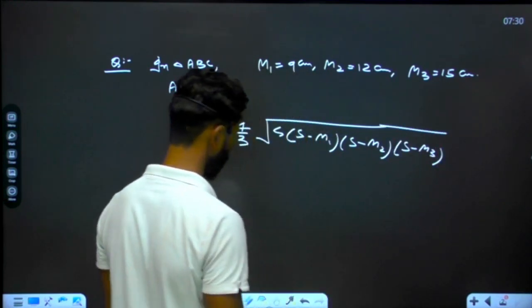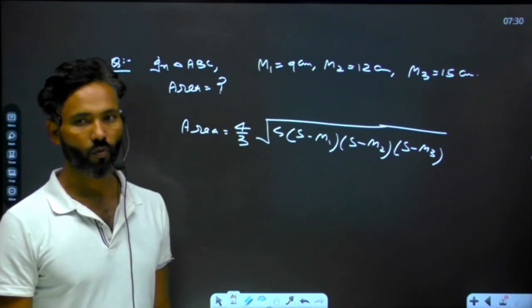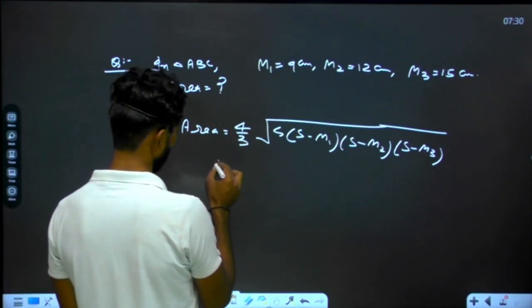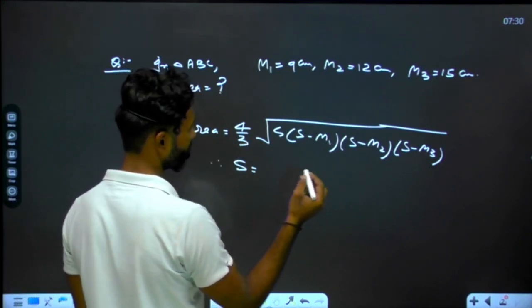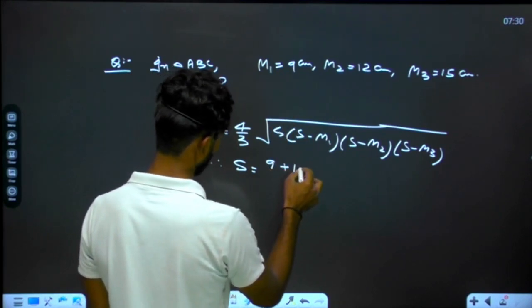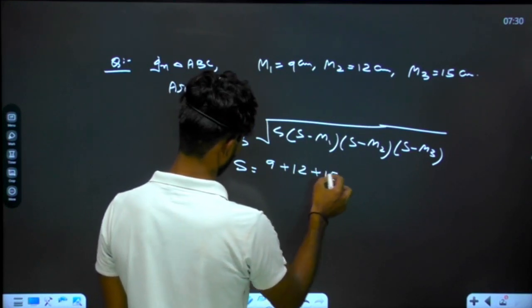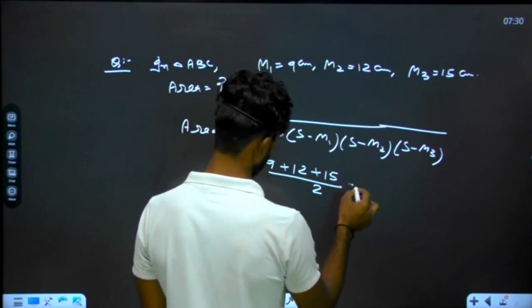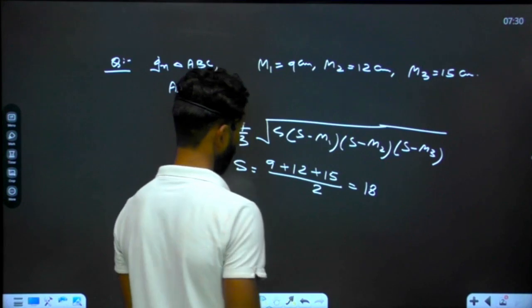Now we have to calculate at first the value of S. What will be the value of S, guys? S will be equal to (M1 plus M2 plus M3) by 2. So M1 is 9, plus 12 plus 15, upon 2. So we will add this. It will be 36 by 2, so it will be 18. Value of S is 18.